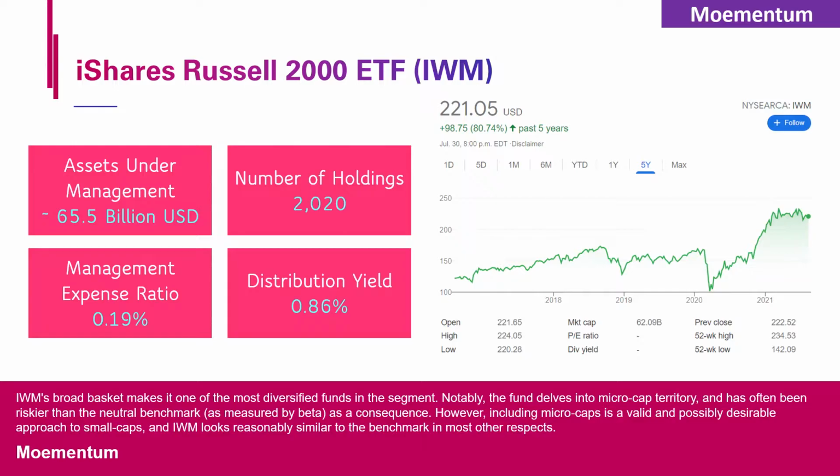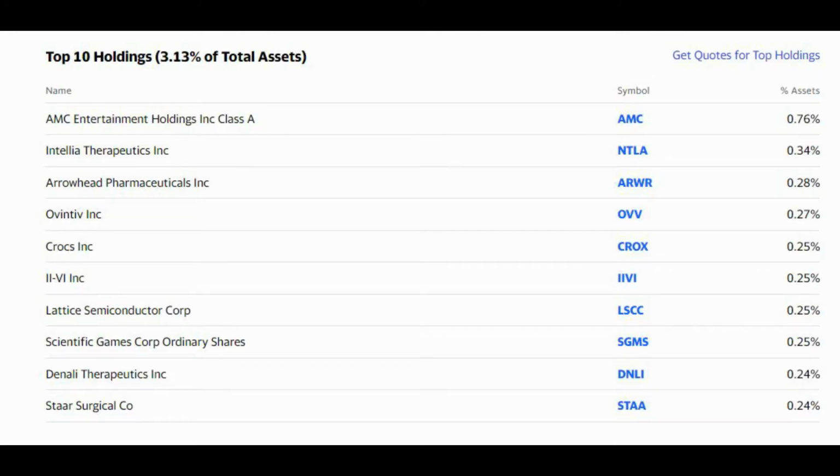This ETF consists of 2,020 holdings and is showing a 5-year cumulative return of almost 81%. This ETF has a dividend distribution currently yielding 0.86% annually. Among the top 5 holdings of IWM are companies like AMC Entertainment Holdings, Intellia Therapeutics, and Crocs.